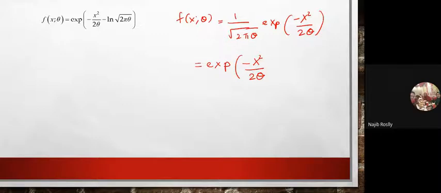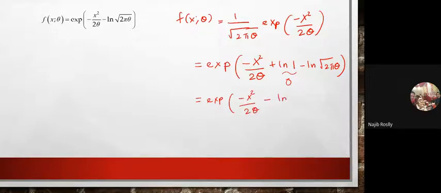So let's say we have exponential negative x square over 2 theta. If we want to write this in terms of the exponential distribution, you have plus ln 1 minus ln square root 2 pi theta. In here, our ln 1 is equal to 0, so we only have exponential negative x square over 2 theta minus ln square root 2 pi theta. So that is the exponential case.